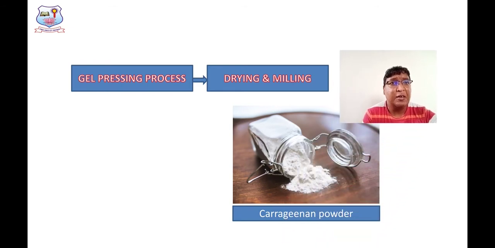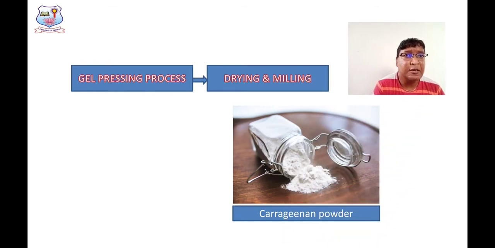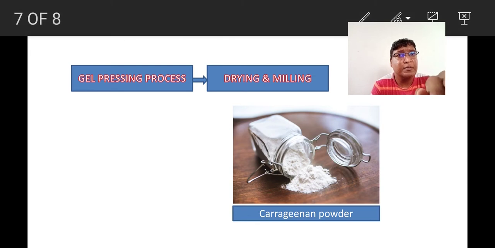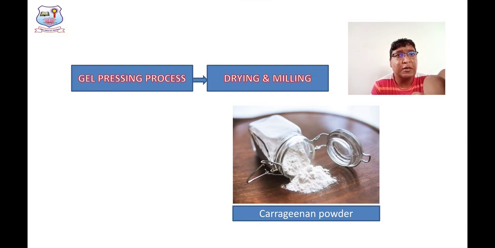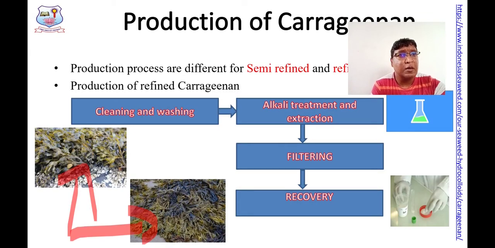Gel pressing and process, and drying and milling, these are all the steps remaining. What is gel pressing? At the time of recovery, we will obtain the carrageenan in the form of gel, right?